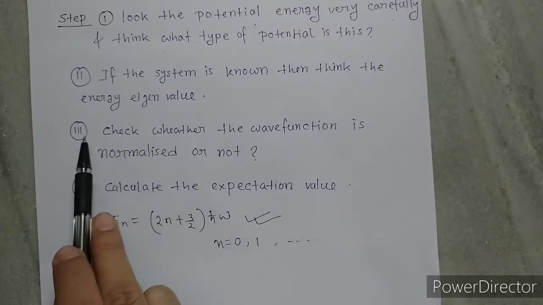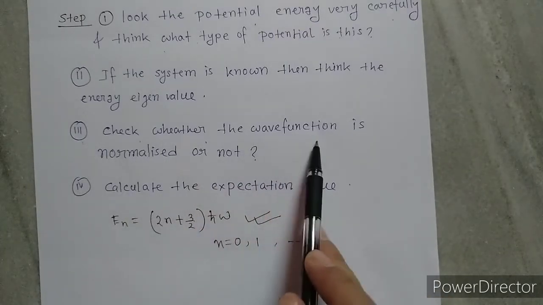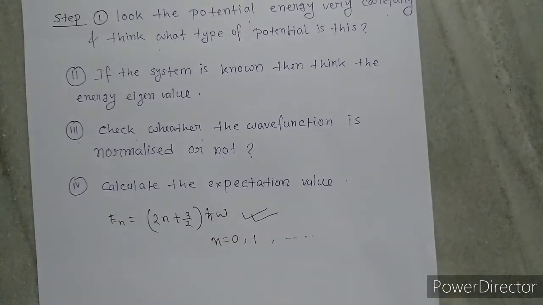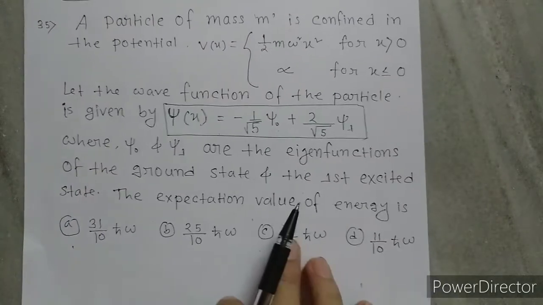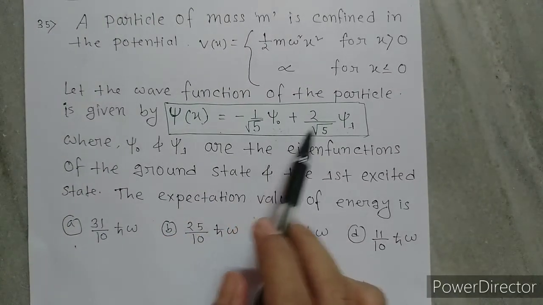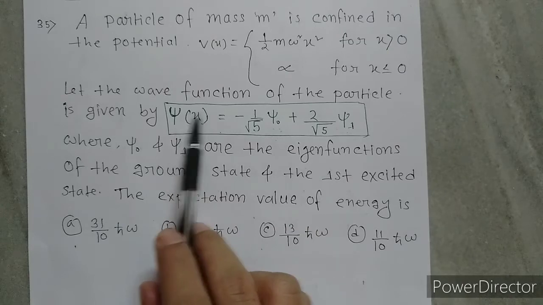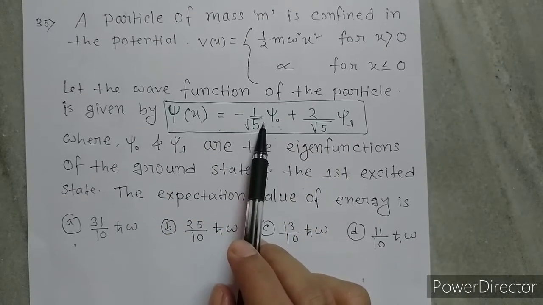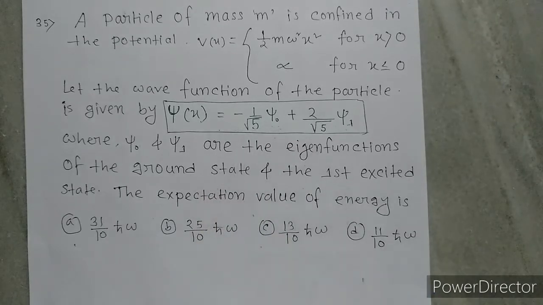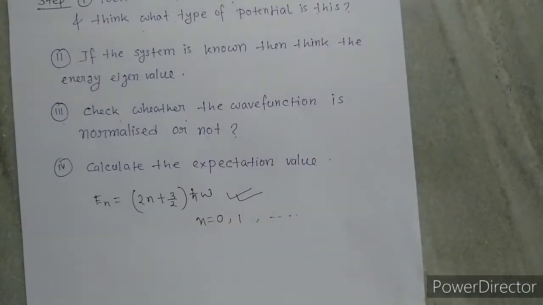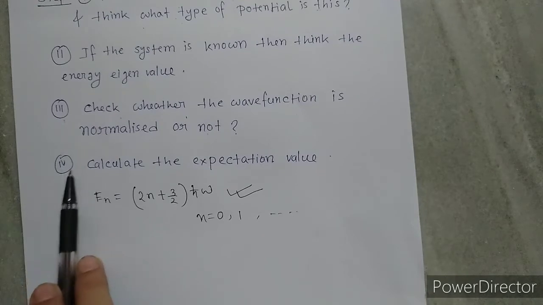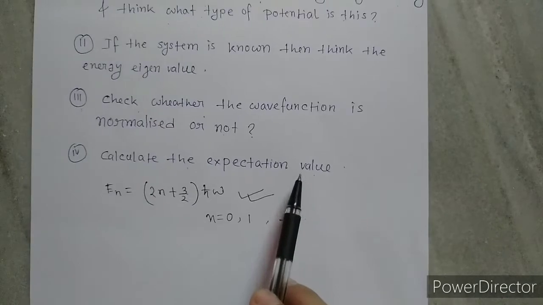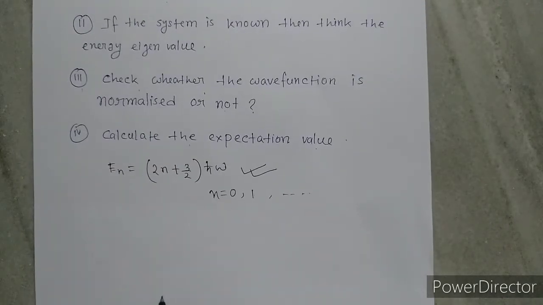Now the third step is, check whether the wave function is normalized or not. Here in this question the wave function psi(x) is given. We should check whether psi(x) is normalized or not, because the wave function must be normalized here. And the last step is calculate the expectation value. So step by step we solve this problem.